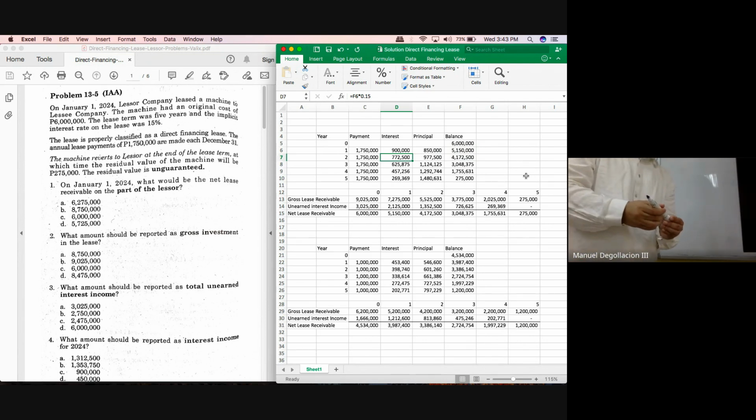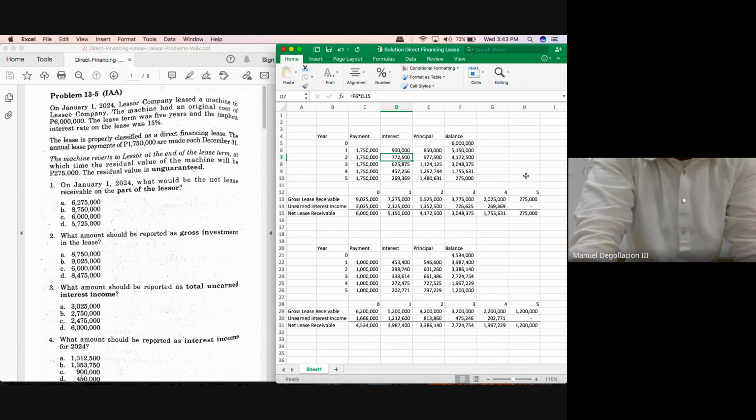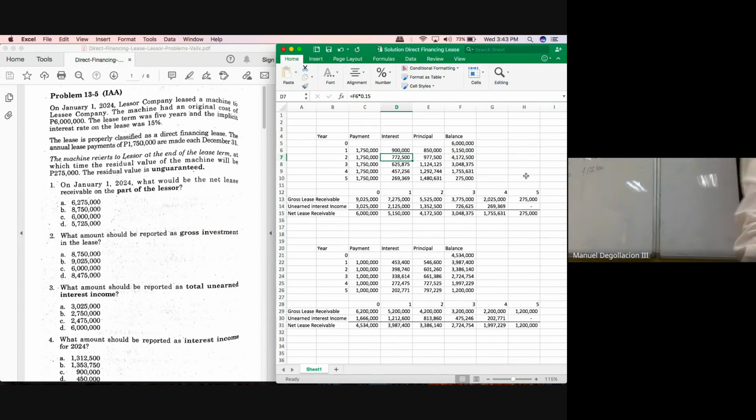Now, I want you to use our alternative solution, class. Okay? This one is more straightforward, but you will have to update the 2 things we need. What are the 2 things we need to solve for the net lease receivable without using the amortization schedule, class? You need your gross receivable and your unearned interest income. Okay, but how much do you think is the balance of your gross receivable after year 2? Will it remain at 7,275,000? No, because you have made additional collection.